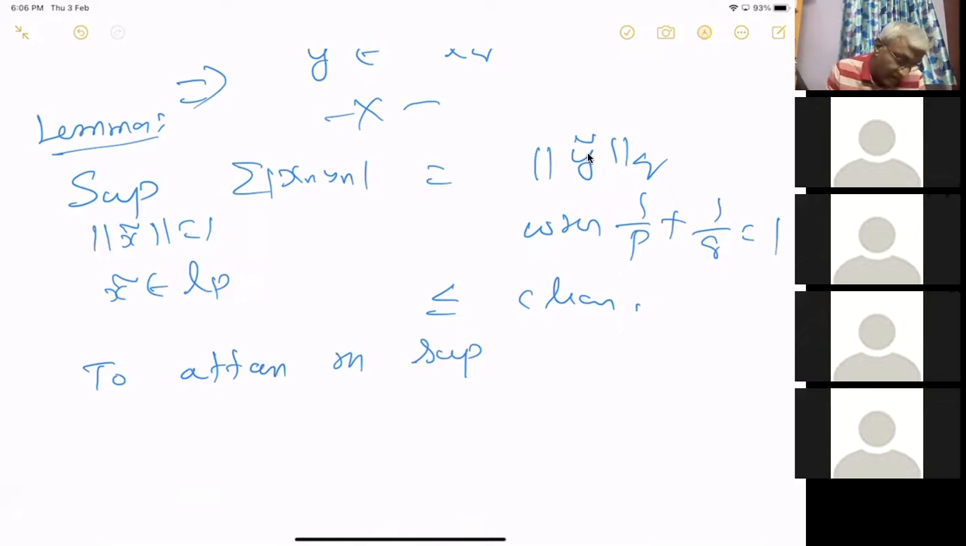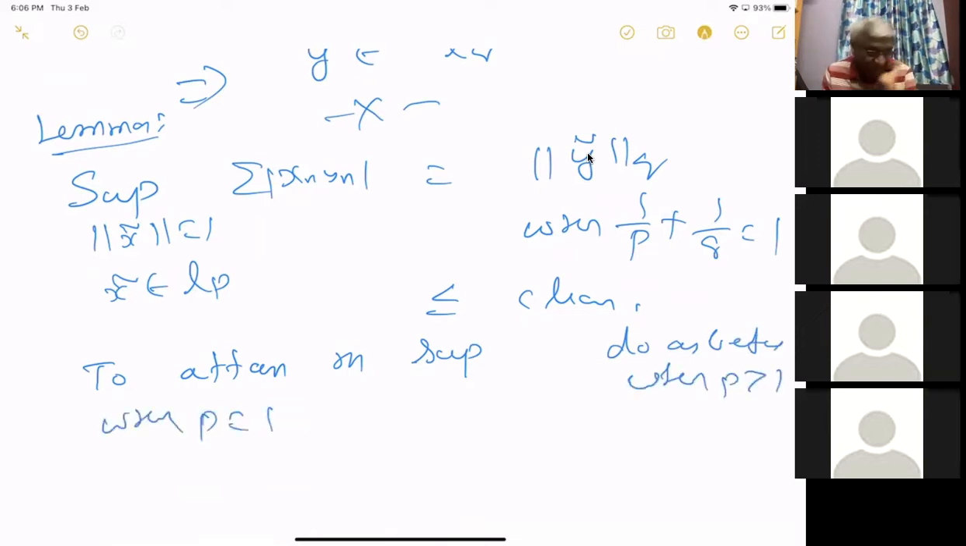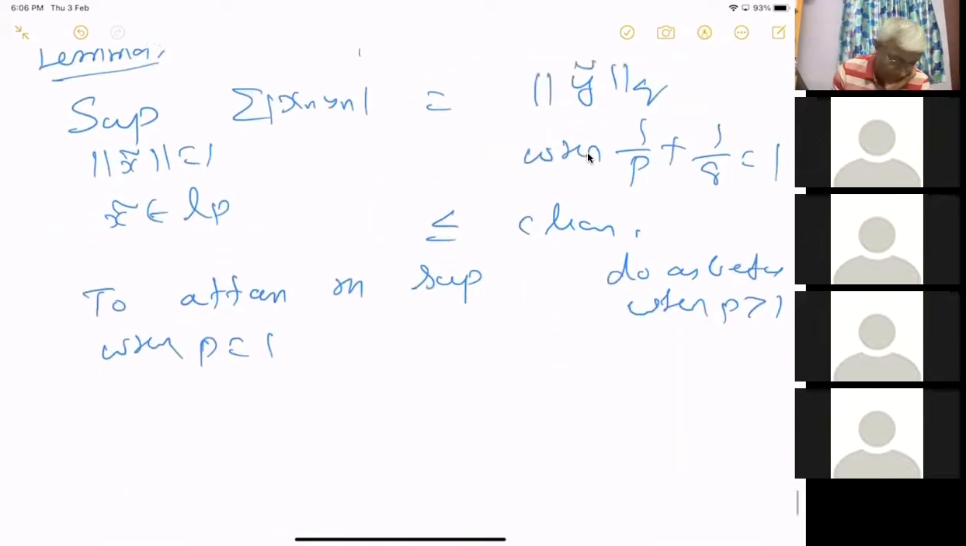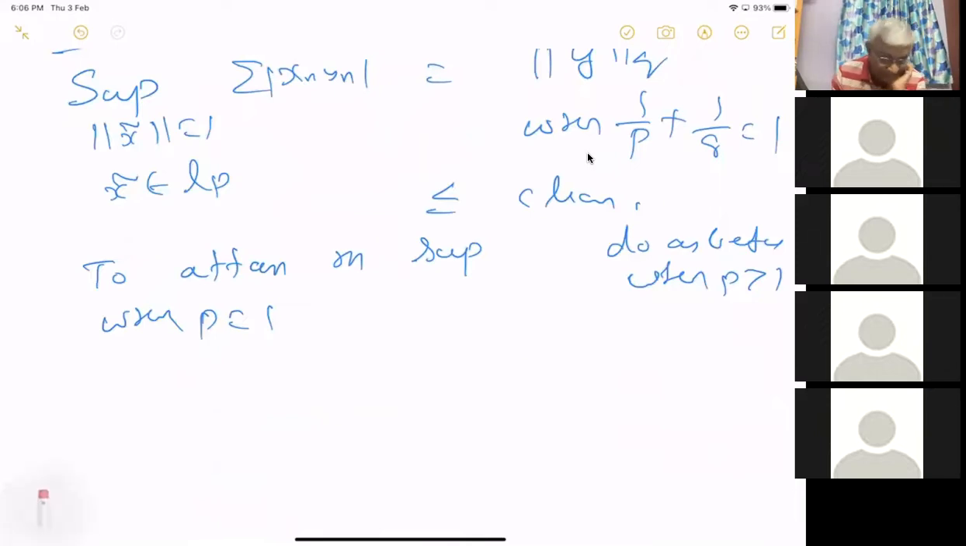in the case when p is greater than 1, do as before. When p equals 1, then q is infinity. So you have to prove that this y tilde is in L infinity. To prove that L infinity, you just take x_n equal to delta. x_n is a sequence, so x tilde equal to